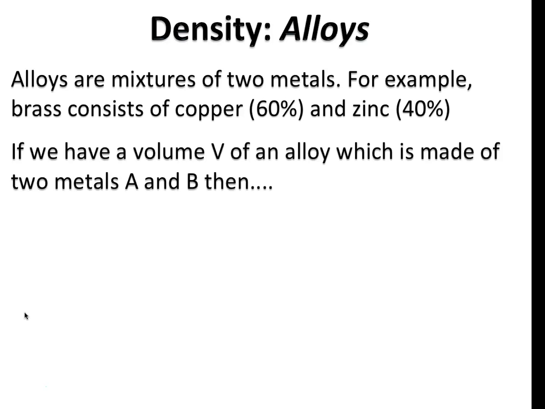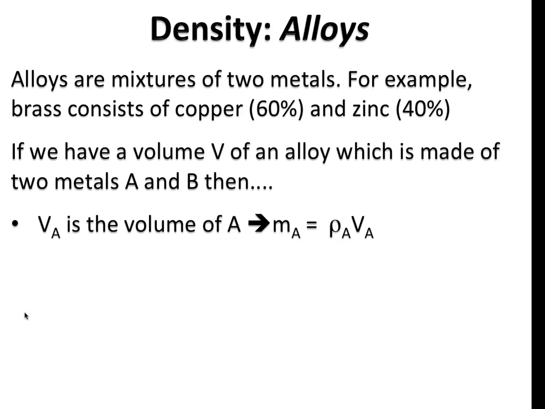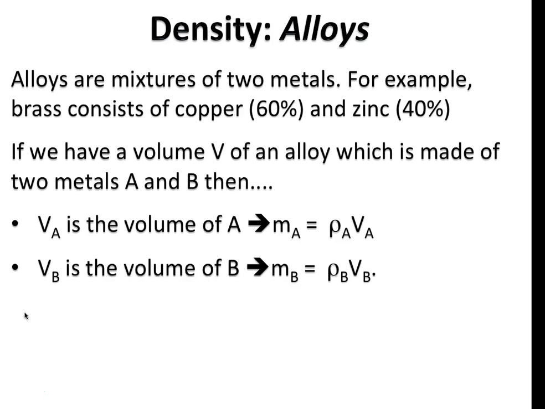Now, if we have a volume V of the total alloy, which is made up of two metals A and B, then VA is going to give me the volume of metal A. So the mass of A in that alloy is going to be the density of A times the volume of A. Similarly, the volume of B in the metal is going to be VB. So the mass of metal B is going to be the density of B times the volume of B.